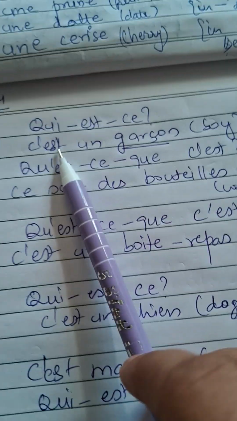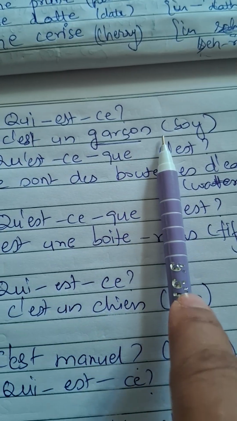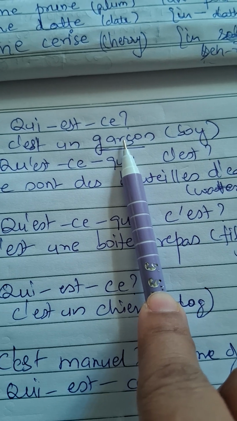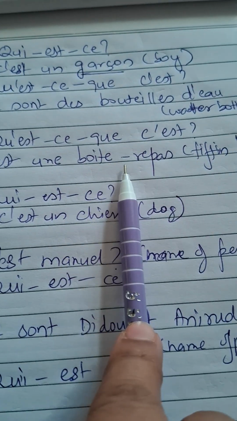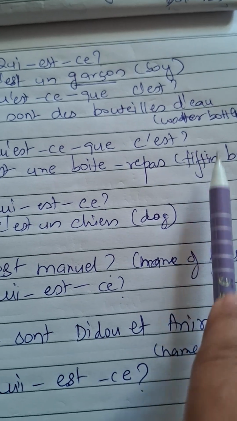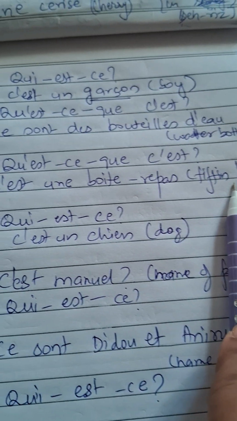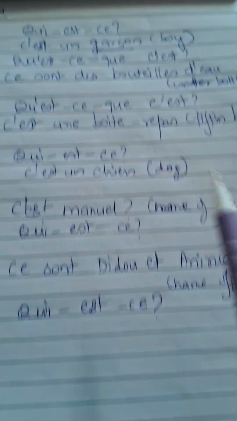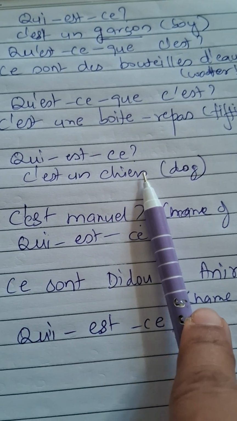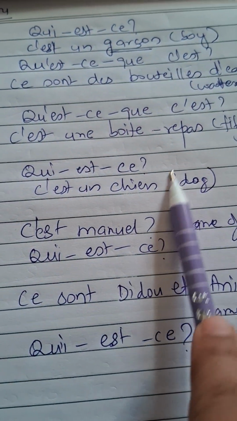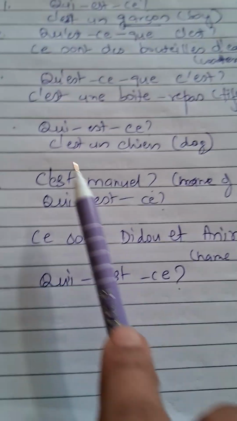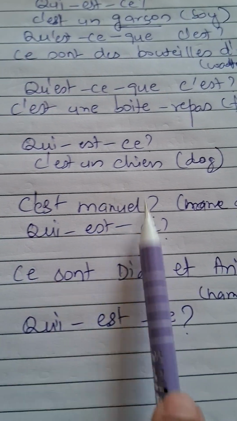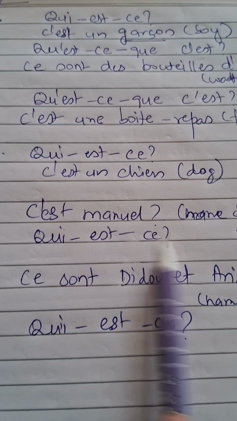Now let's do the questions. C'est un dragon, so it is a boy, so it is a living thing, so it will be "qui", right? C'est un boîte à repas, which is a tiffin box, so it is a non-living thing, so "qu'est-ce". C'est un chien, it is a dog, so again it is a living being, right? C'est qui. Now C'est Manuel, so it is the name of a human being, so it will be "qui".